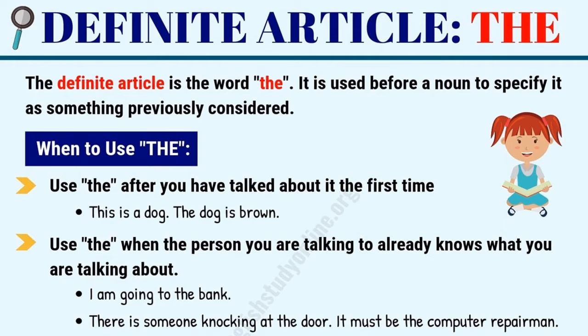And we also use the when the person you are talking to already knows what you are talking about. To see the examples, I am going to the bank. There is someone knocking at the door. It must be the computer repairman. Here in the first sentence, it's already specified which bank I am talking about. So that's why the article has been used here before bank. And here in the second sentence, someone knocking at the door, it's already understood that we are talking about the entrance door. When we talk about the computer repairman, that means it is already known that the person knocking at the door must be the computer repairman.